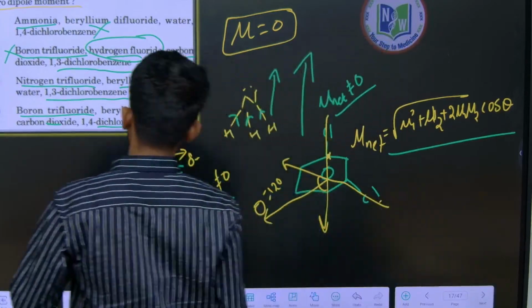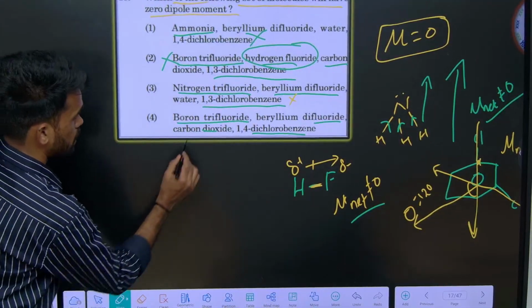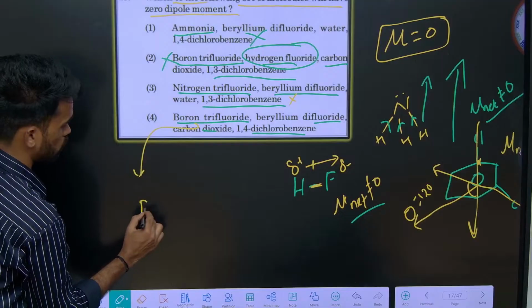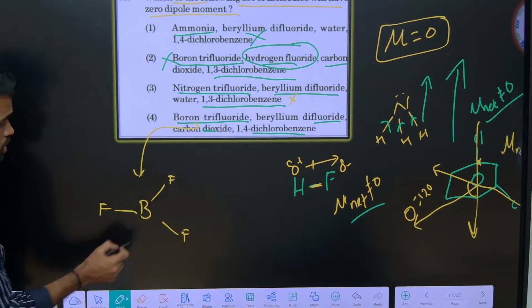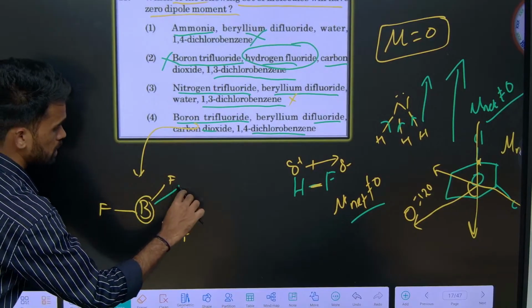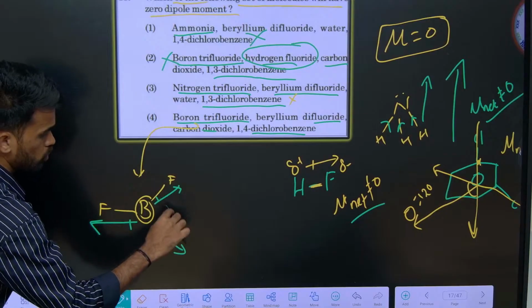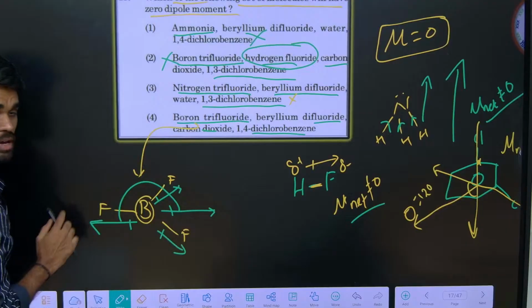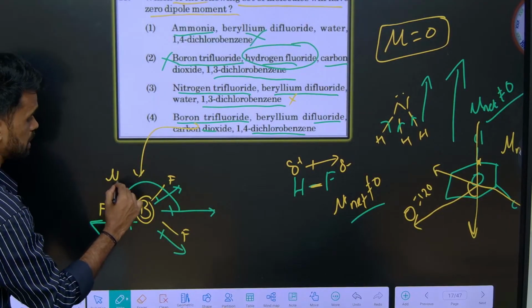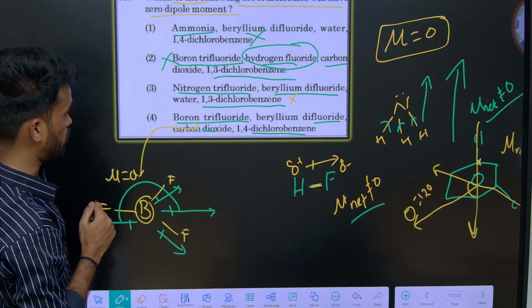So just write the structures. I will be explaining everything clearly. Just look here. Boron trifluoride. It will be like this, having sp2 hybridization. So look here, this will be this side, this will be this side, and it will be having dipole moments like this. Now the mu net for this bond will be like this, and the other like this. See, they will be having opposite dipoles, they will cancel each other. So mu net will be equals to 0 for boron trifluoride.